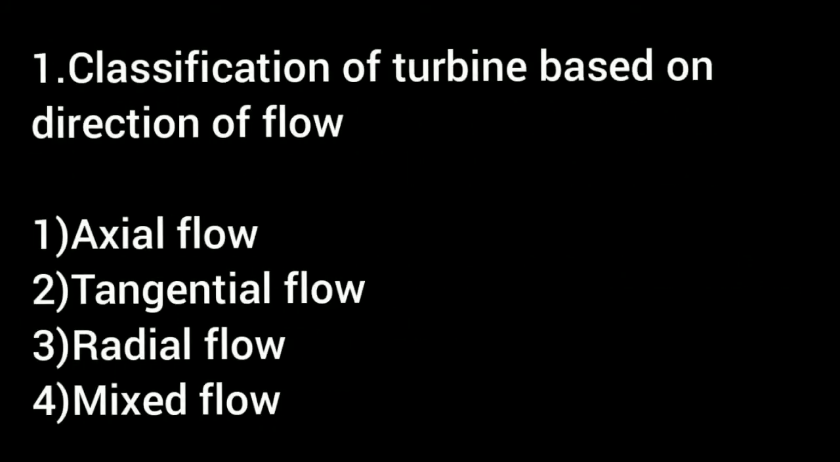Classification of turbine based on direction of flow: first one axial flow, second one tangential flow, third one radial flow, and fourth one mixed flow. In axial flow, flow of water is parallel to the axis of rotation of the runner. That is, we can see in the case of Kaplan turbine. In tangential flow turbine, flow of water is tangential to the path of rotation of the runner. Example for this is Pelton turbine.